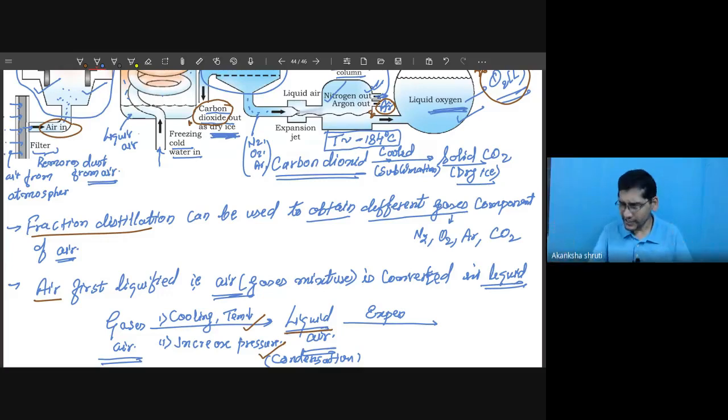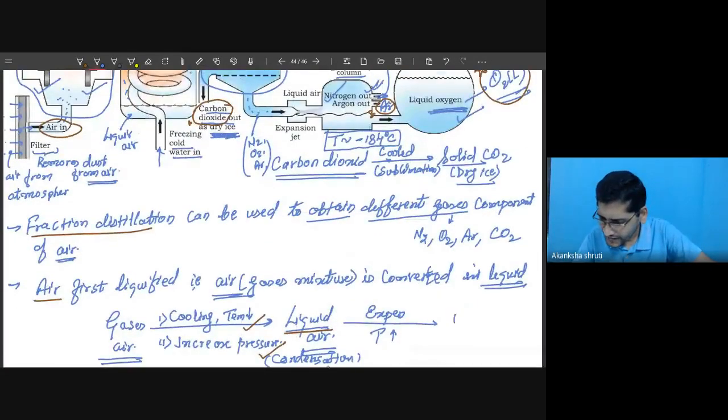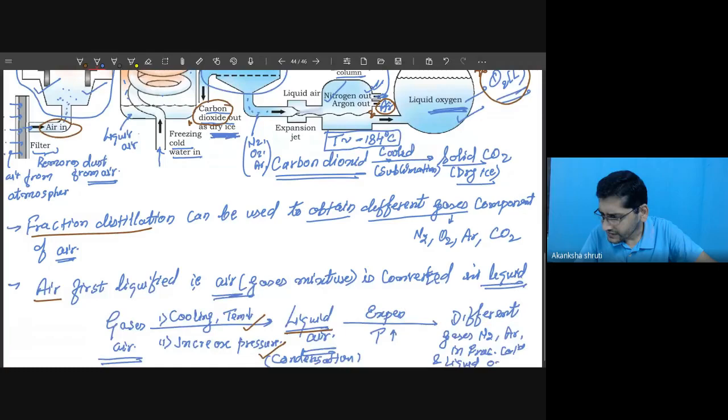means its temperature is allowed to rise, or it is slightly heated, you can say, or cooling is reduced, then we are obtaining different gases like N2, argon in the fractionating column, and liquid oxygen.